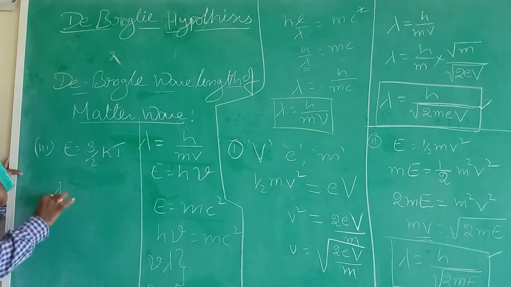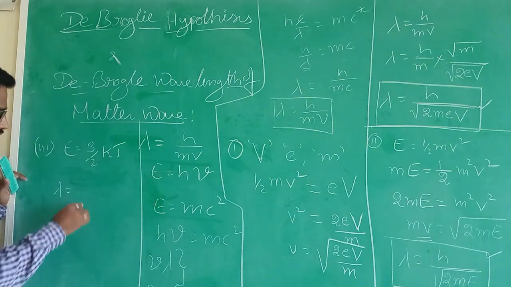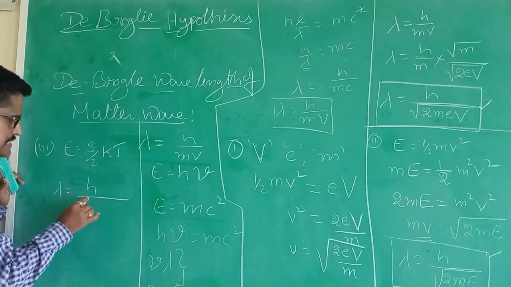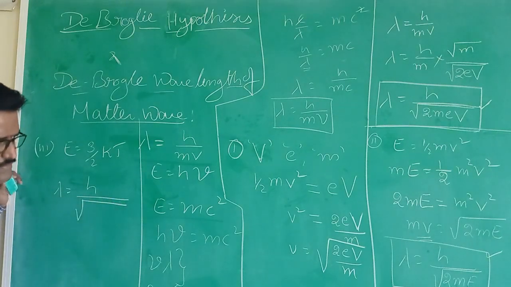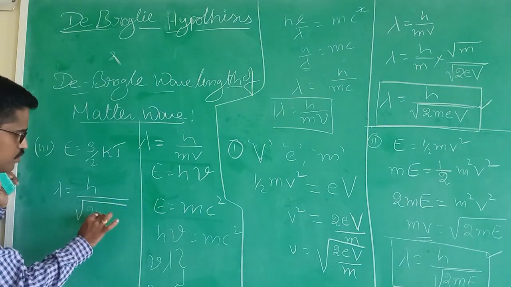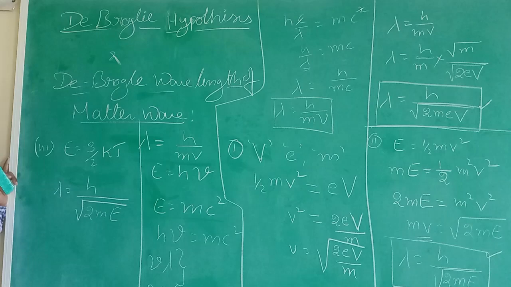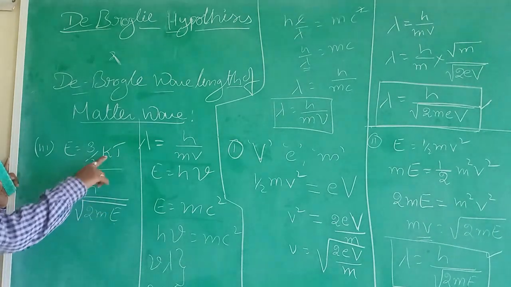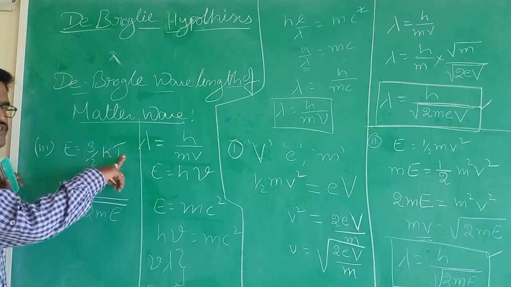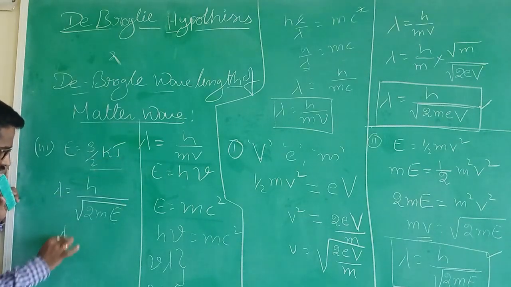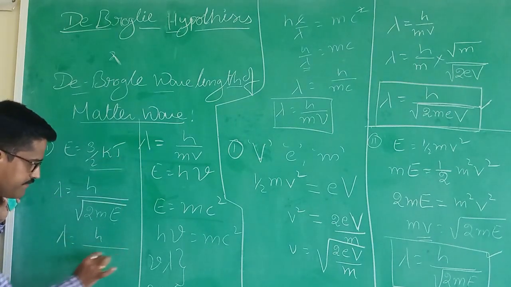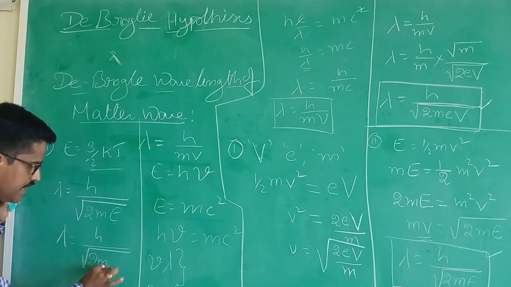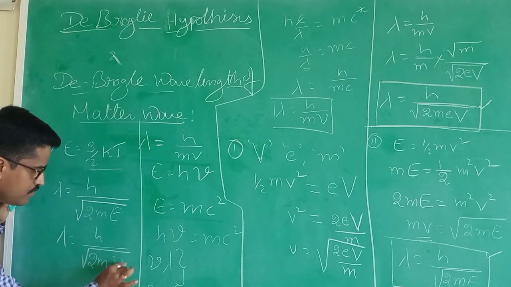We know from classical theory that lambda equals h by root over 2mE. Now instead of E, we replace this value, where k is the Boltzmann constant and T is the absolute temperature. So lambda is equal to h by root over 2m times 3 by 2 kT.